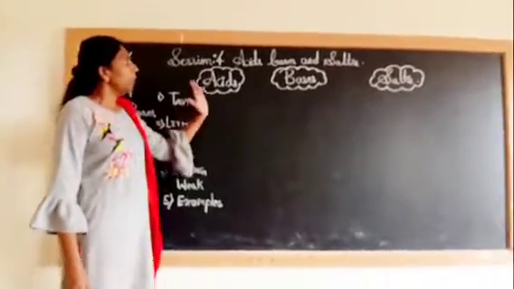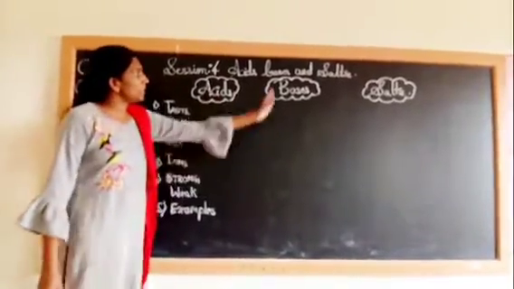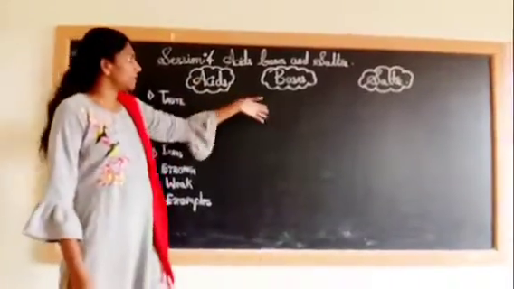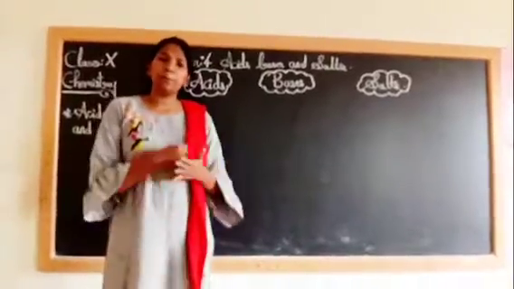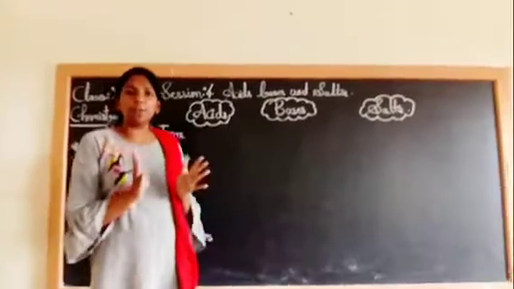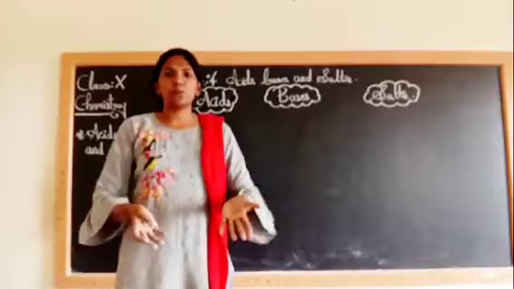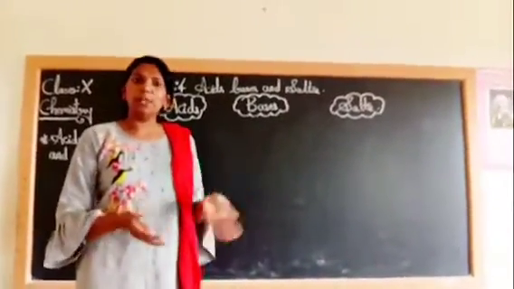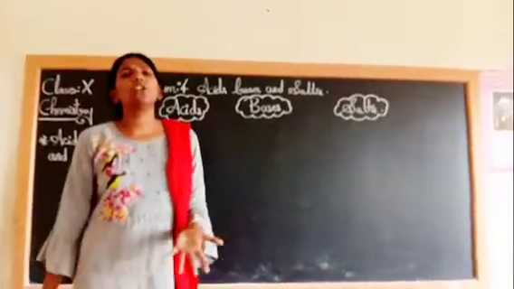So children, we will learn in the differentiation pattern. We will differentiate the terms. The first terms, that is acids, bases and salts. We have the three terms. Children, if you remember the food items, just enter into your kitchen, because this topic is not limited only to the chemistry laboratory or only to your textbook. These terms, if you detect them, you can find them in your kitchen.